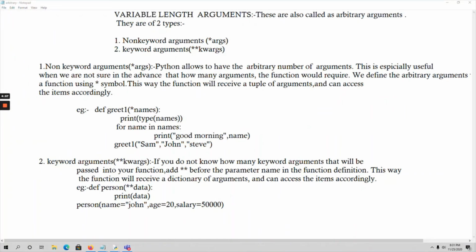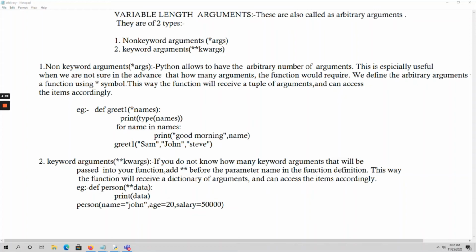Now let's talk about keyword arguments. So within the variable length arguments, the second one is keyword arguments. So here we will pass two asterisk symbols followed by the parameter name. Okay, so this syntax you have to use within the function definition, not in the function call. You have to pass this syntax within the function definition as a parameter. So double asterisk followed by the argument name or the parameter name. So it acts as a keyword argument.